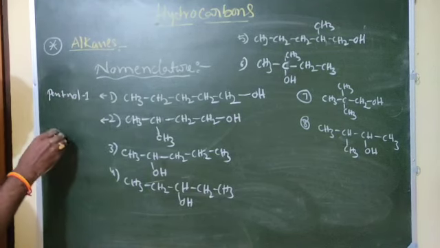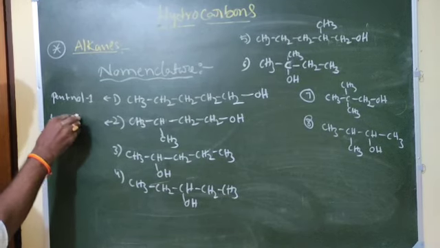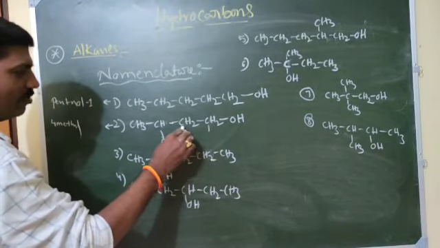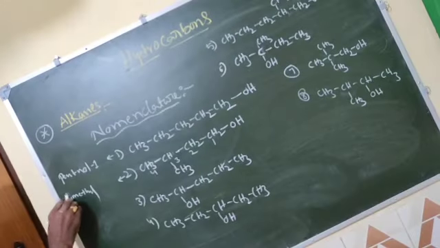Second one: 1, 2, 3, 4, methyl. Why 4 methyl? The functional group is there: 1, 2, 3, 4. Sorry, 3 methyl.